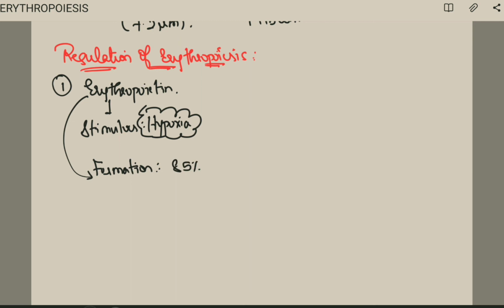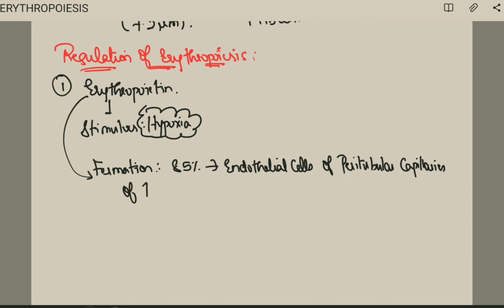See, 85% it is formed in the endothelial cells of peritubular capillaries of renal tubules. Very important. That is mainly in the kidneys. Okay, mainly in the kidneys. Where? In the interstitial cells surrounding the peritubular capillaries.